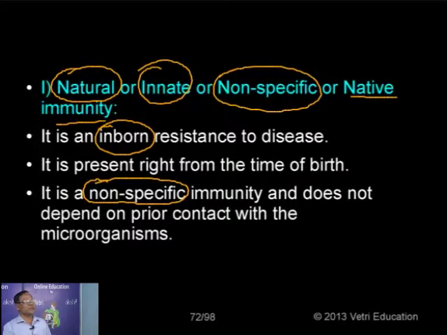In the case of active immunity, or for example the acquired immunity, it can be stimulated only by the environmental agents, namely in the form of microorganisms or foreign molecules. But in this case, it is not necessary to have a prior contact with the microorganisms for the development of such immunity. So it is non-specific and doesn't require the prior contact of any microorganisms for the stimulation of this immunity.